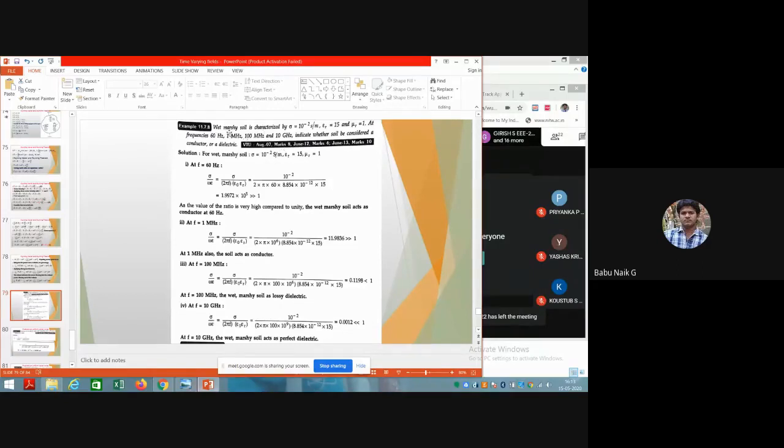Wet marshy soil is characterized by conductivity sigma equal to 10 to the power of minus 2 Siemens per meter, epsilon r equal to 15 and mu r equal to 1. At frequencies of 60 hertz, 1 megahertz, 10 megahertz, and 100 megahertz, you need to calculate whether this marshy soil is a conductor or a dielectric.